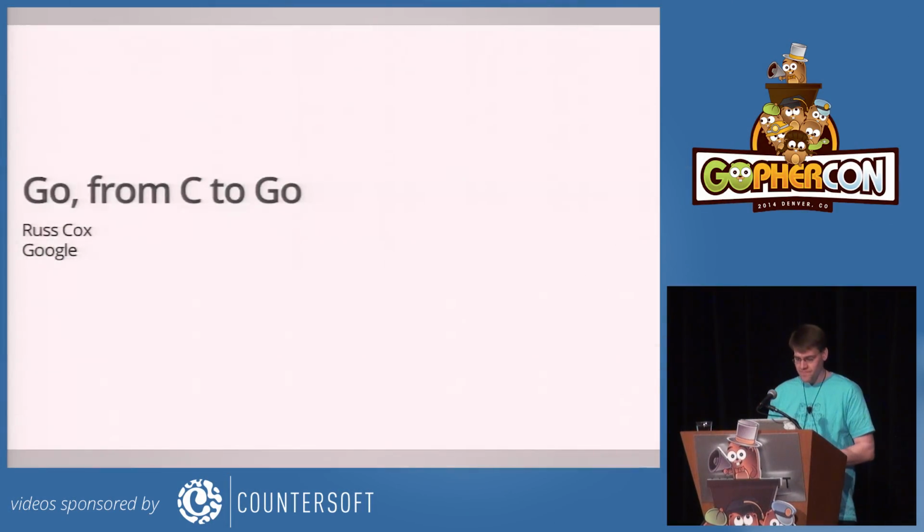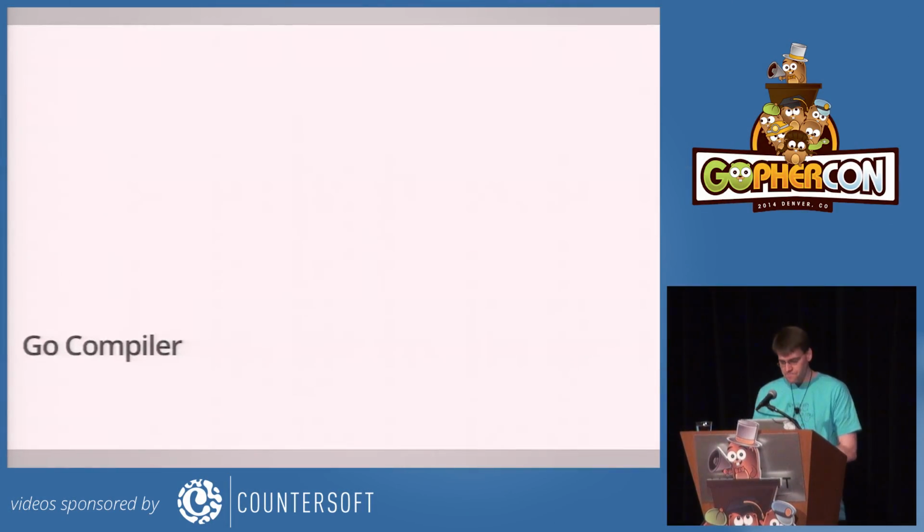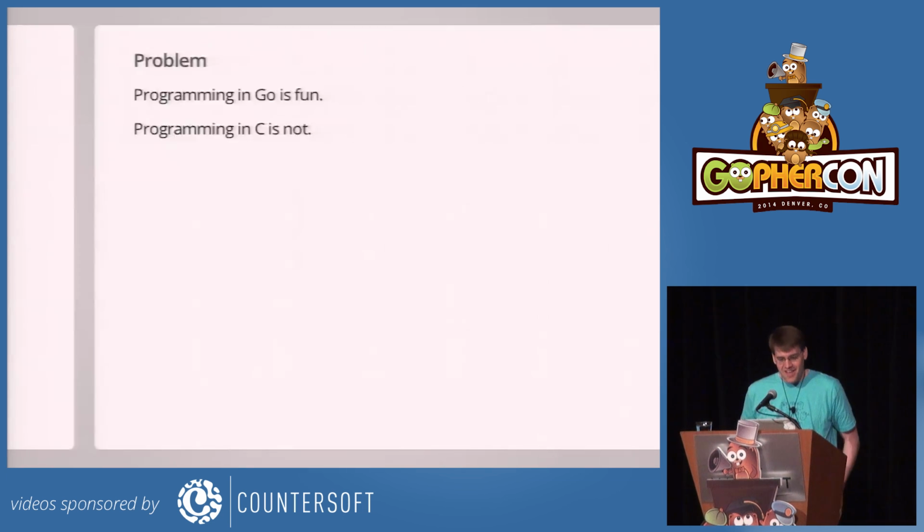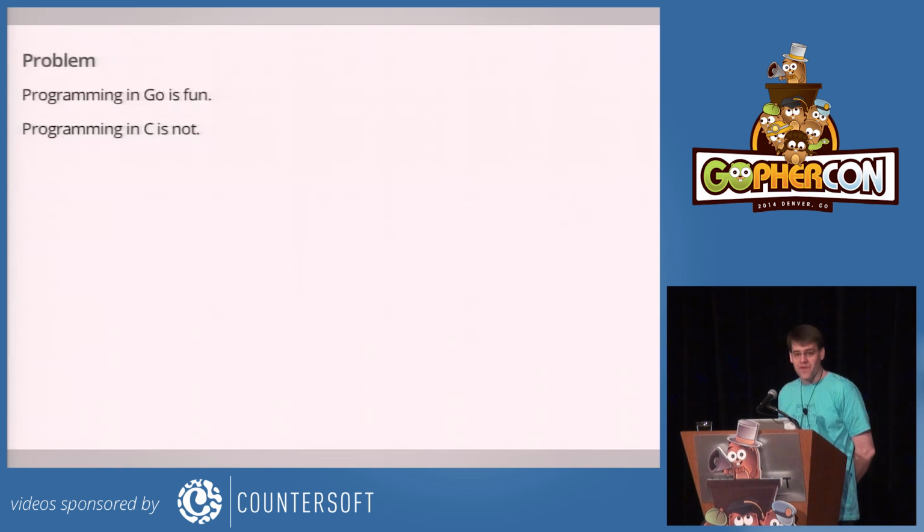So I'm Russ Cox, and I work on the Go compiler. And today the Go compiler is 80,000 lines of C code, and that's a big problem for us. One way to look at the problem is that programming in Go is fun, and programming in C is not. And I don't mean fun as in just frivolity. Programming in Go is fun because it's a more productive language than C.